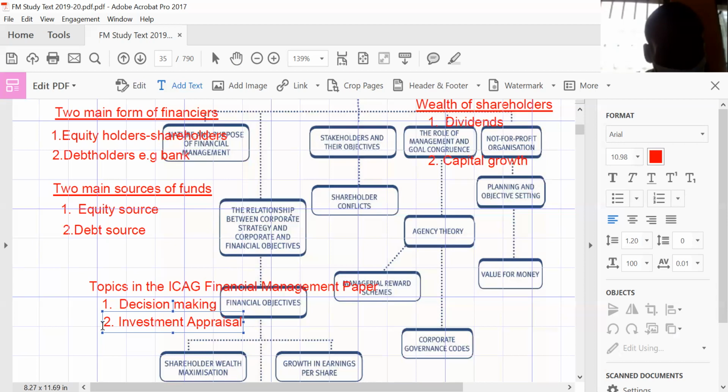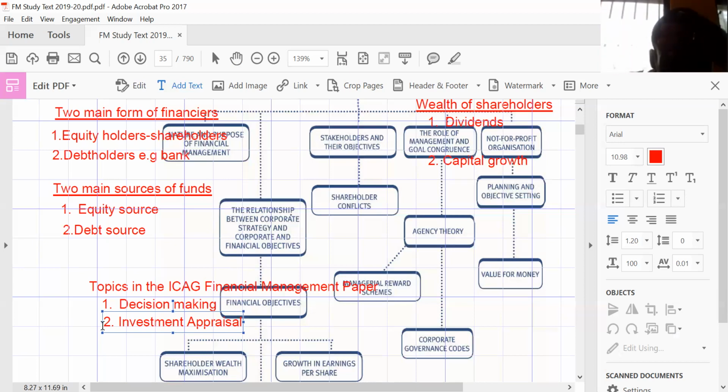So the investment appraisal techniques that we are going to go through, we are going to look at techniques we can use to appraise investment. And the decision criteria is that we will select projects which have more benefits than cost. Because when you're able to select such projects, that is when you can get something extra to pay your shareholders.